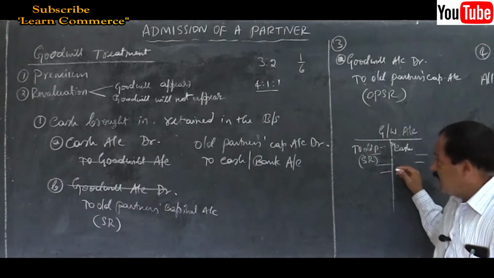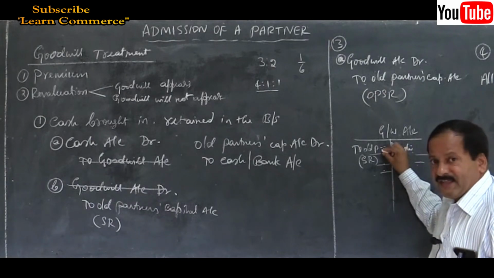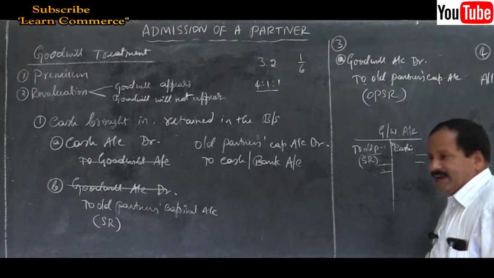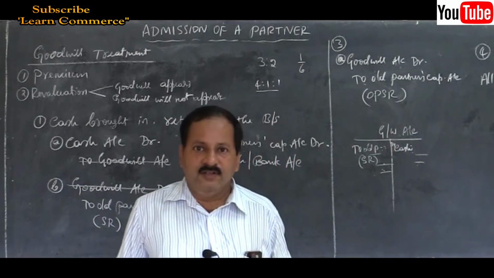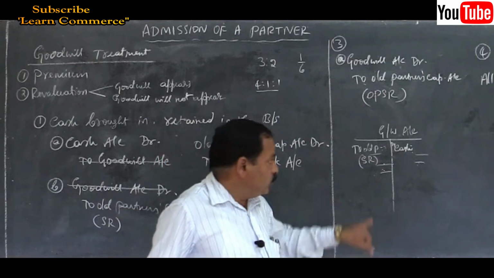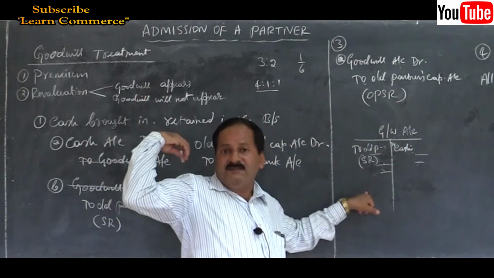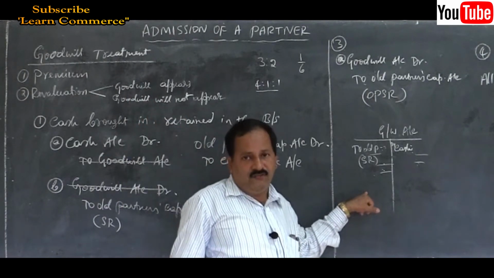Ultimately, the equal amount will be on either side, the total will be equal, and there is no balance in the goodwill account, so goodwill will not appear in the balance sheet. As there is no balance, the account automatically gets closed under the first two methods, the premium method.